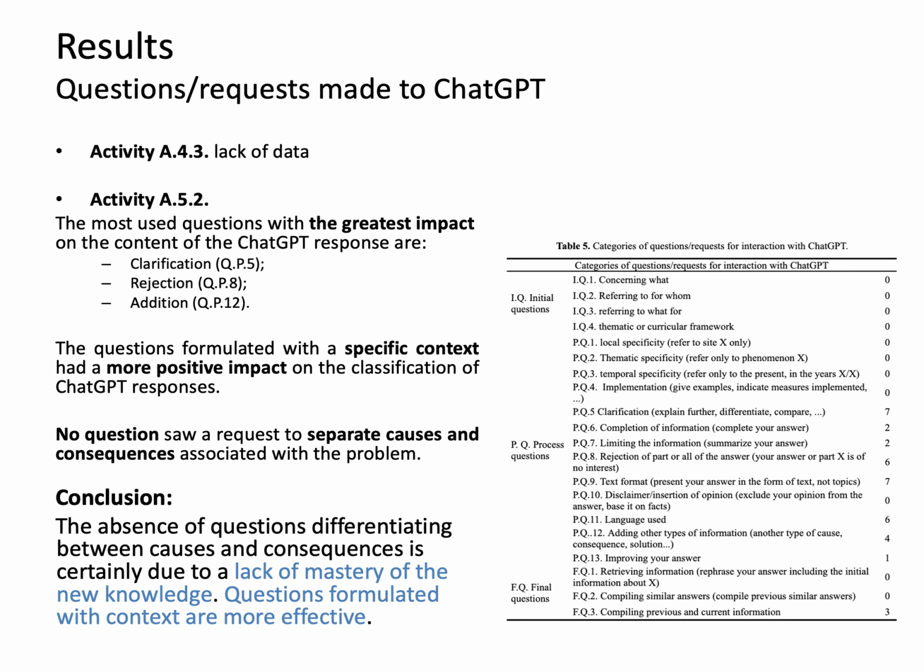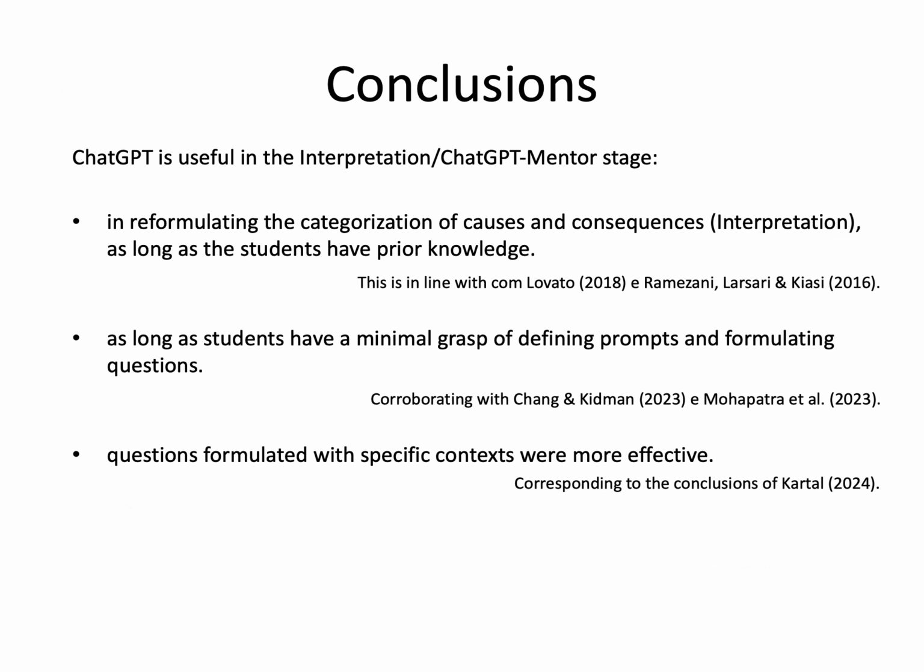Results. Questions/requests made to ChatGPT. The lack of questions differentiating between causes and consequences is certainly due to a lack of mastery of the new knowledge. Questions formulated with a specific context are more effective. Conclusions. ChatGPT is useful in recategorizing causes and consequences, interpretation, provided that students have prior knowledge, provided that students have minimum mastery of defining prompts and formulating questions. Questions formulated with specific contexts were more effective.